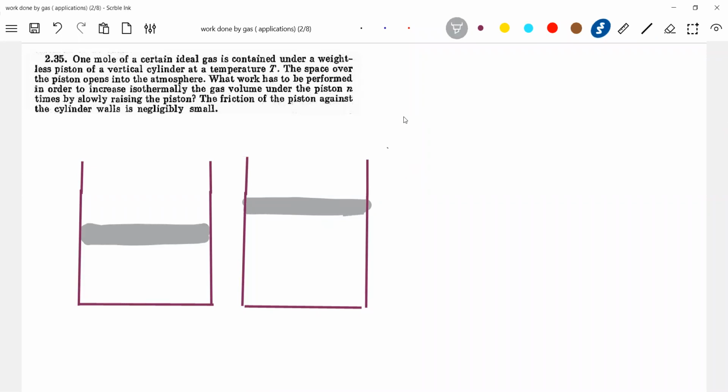So what we have inside is an ideal gas: one mole of ideal gas in a vertical cylinder at temperature T. The space over the piston opens into the atmosphere. So air.